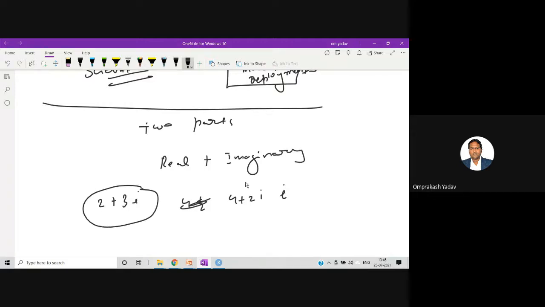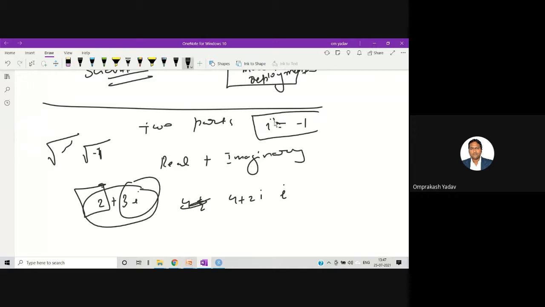This is a complex number. In normal or integer numbers, we don't have this imaginary part; we have only the real part. But in a complex number, we have the imaginary part. For example, if I tell you to find the square root of -1, you will not be able to find it. If I say i squared is equal to -1, this is how a complex number is represented: a real part plus the imaginary part.